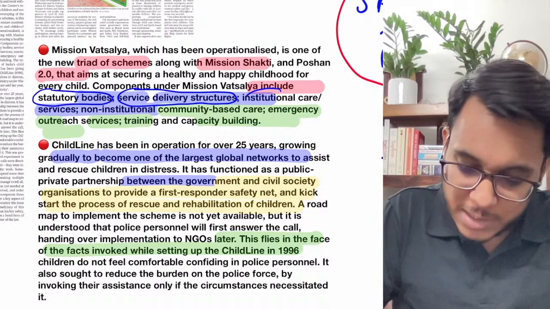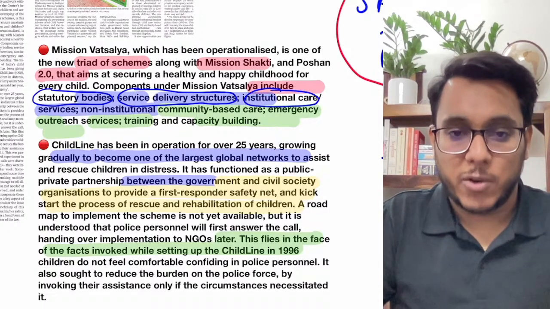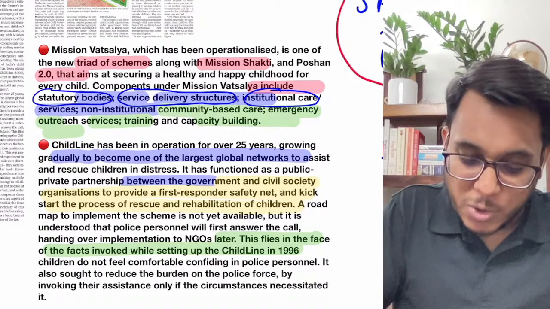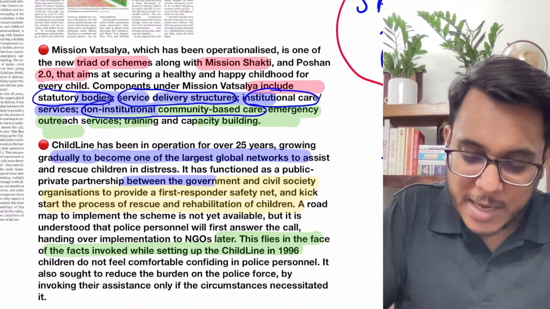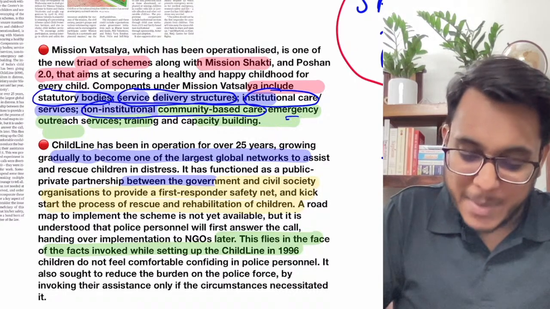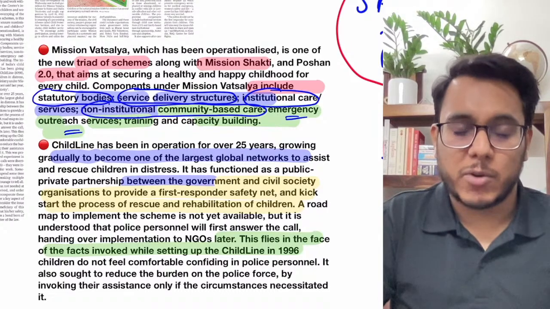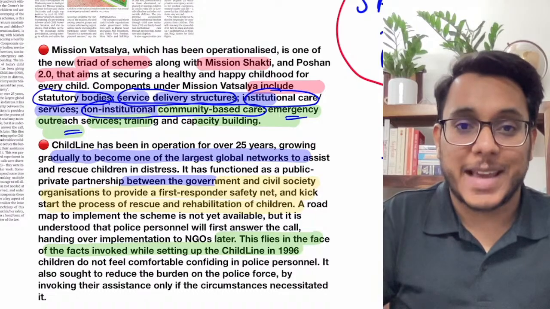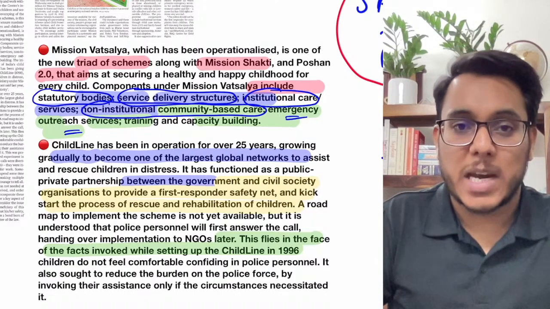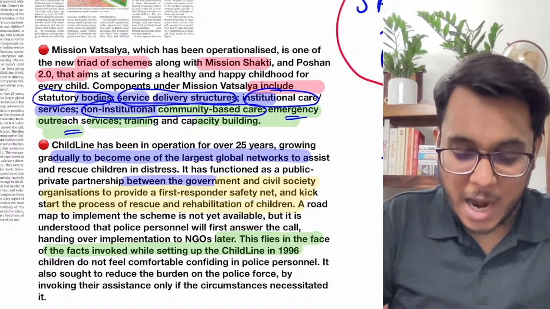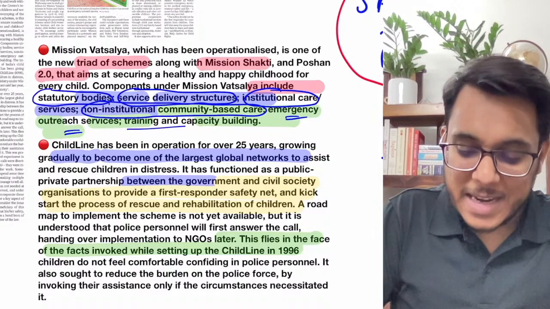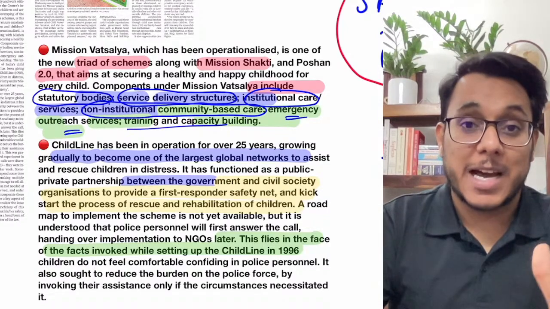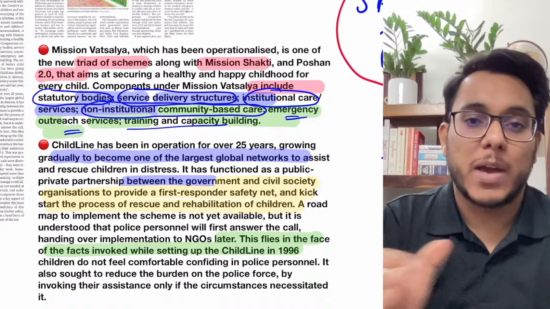Then institutional care will be strengthened for the children. Non-institutional community based care will be provided to the children. Emergency outreach services, for example, establishing the child helpline where children can call and support can be provided to them. Training and capacity building of the staff so that they are equipped to help the children.